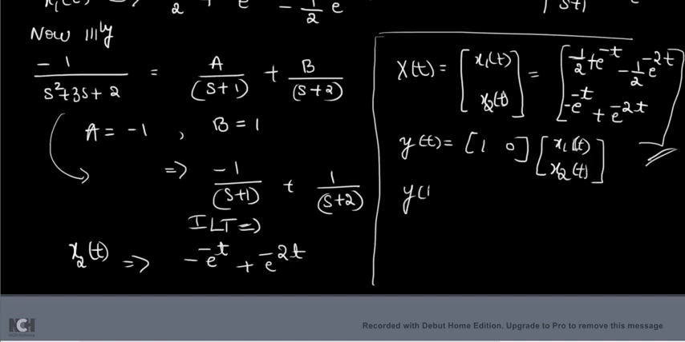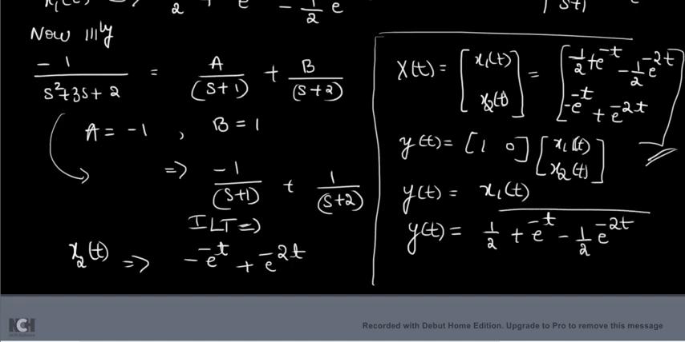Now you simplify: multiply first row into first column, 1 into x1 plus 0 into x2. So y of t is equal to only x1 of t. So write down the answer, y of t is equal to x1, and substitute the same thing here: 1 by 2 plus e power minus t minus 1 by 2 e power minus 2t. So this is the equation for the output signal of the control system. If the input signal is taken as a unit step signal, then the state variable in time domain looks like this, and the output of the control system is an exponential function.